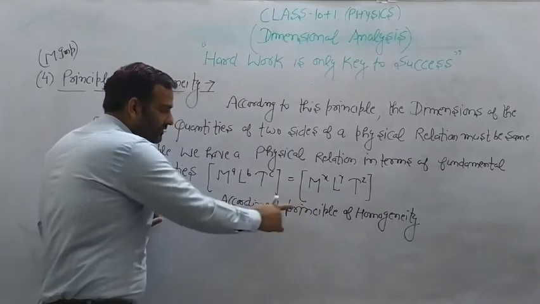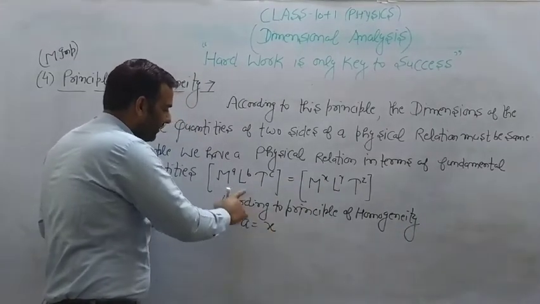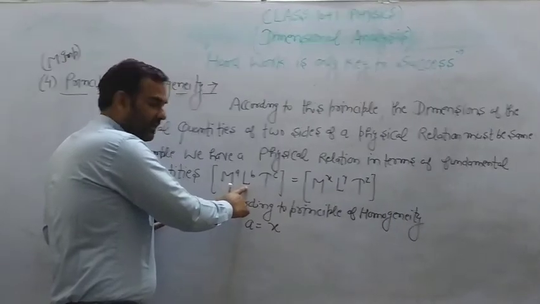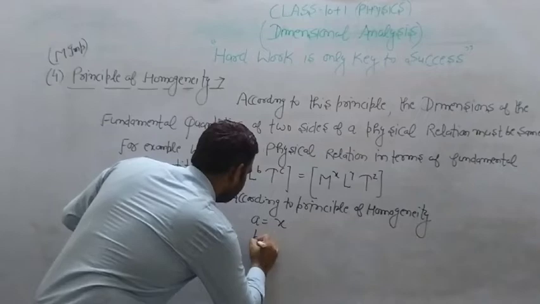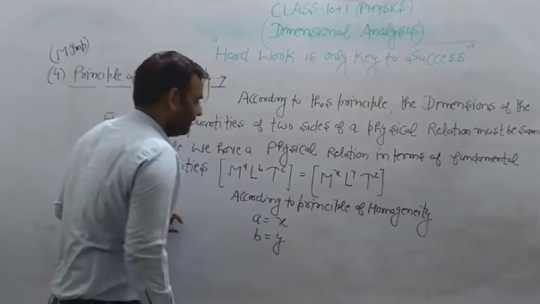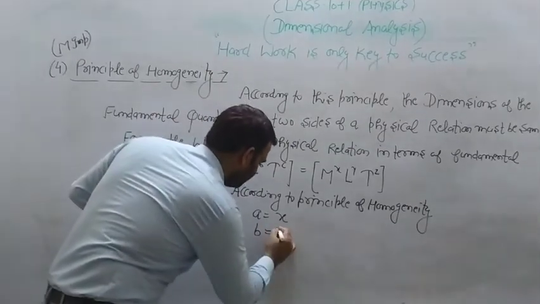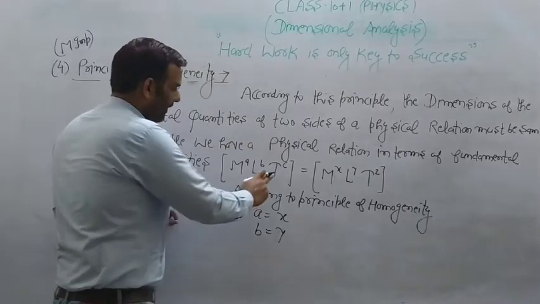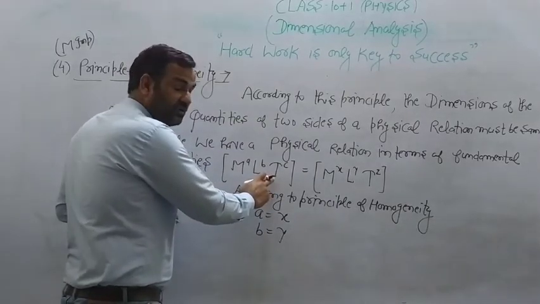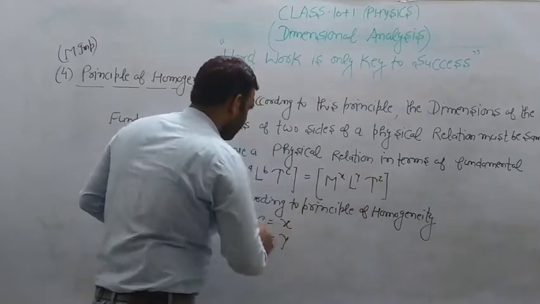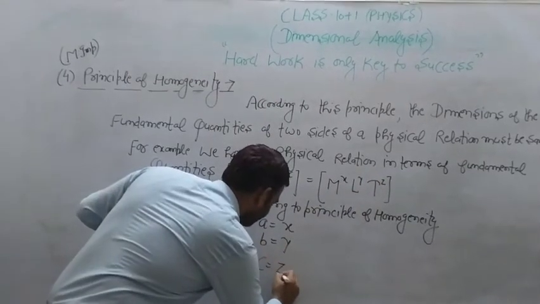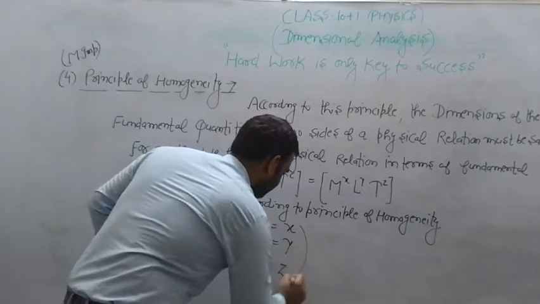So a equals x. What are the dimensions of L here? b. And here? y. So b is equal to y. And what are the dimensions of T here? c. And here? z. So c equals z. Clear?